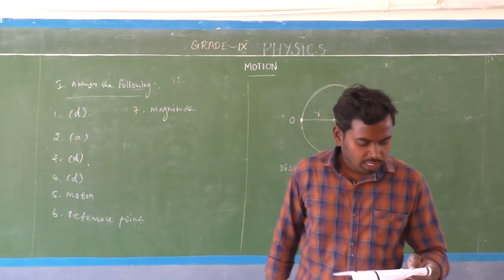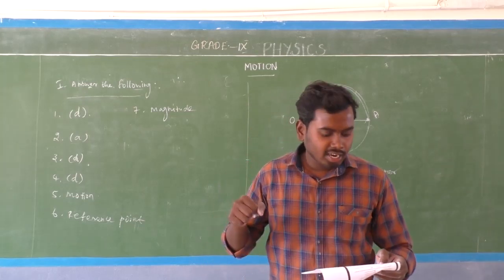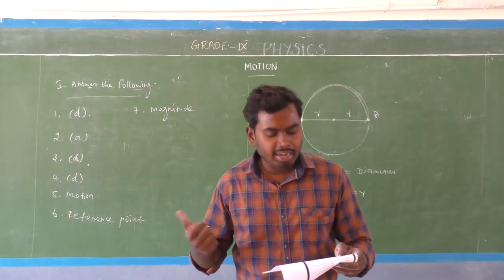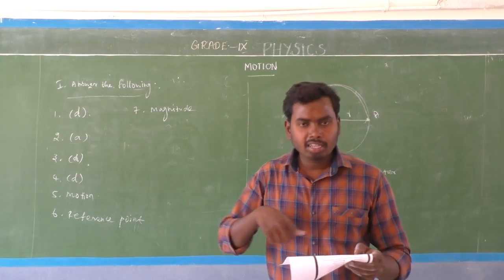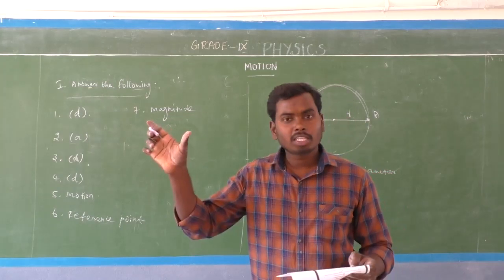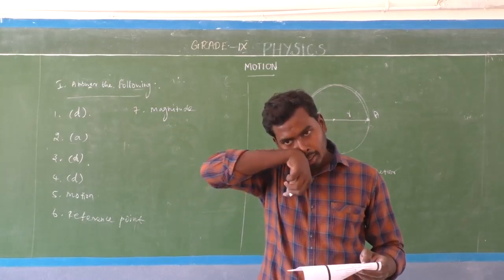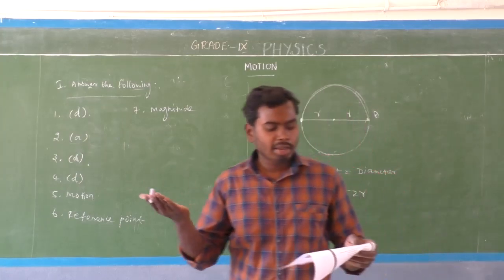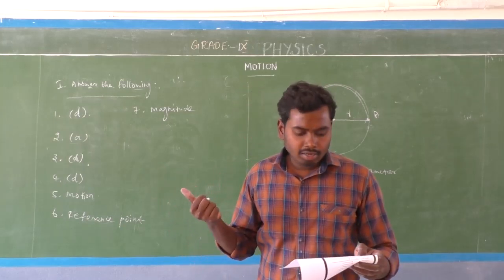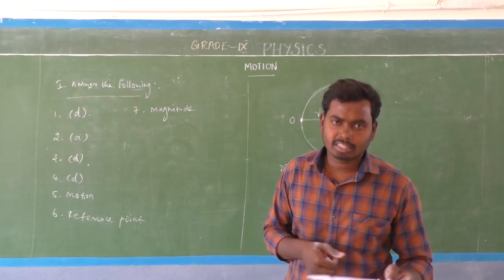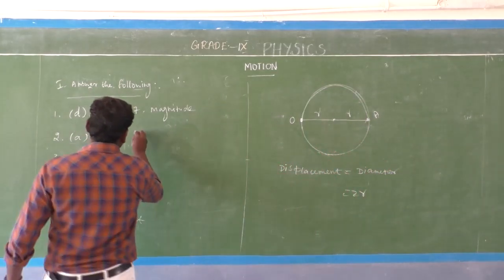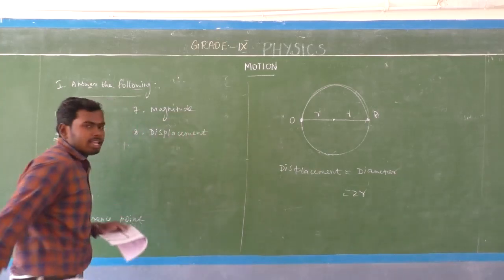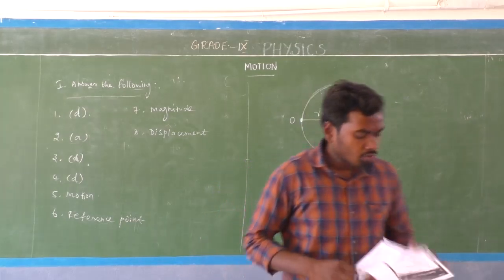Next, 8th one. Dash is the shortest distance covered by a moving object from the point of reference in a specific direction. Already we know what the shortest distance is. Displacement is the shortest distance between 2 points. Okay, what is the answer? Displacement is the shortest distance covered by a moving object from the point of reference in a specific direction. So first Roman completed.